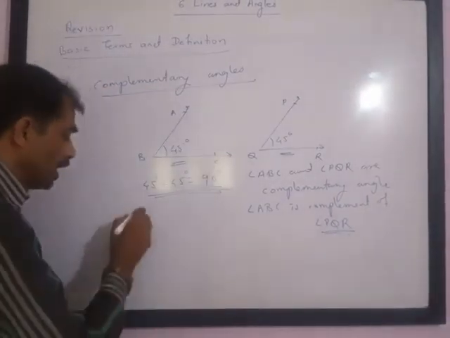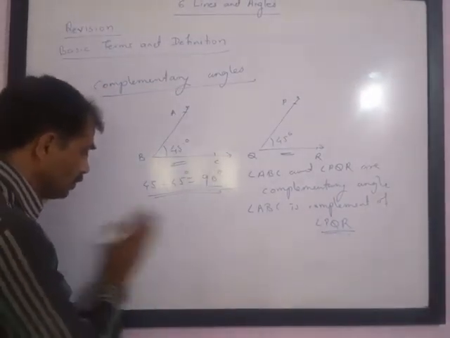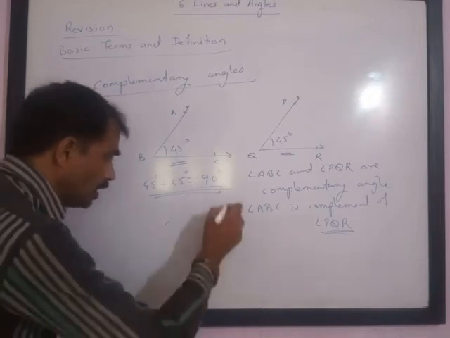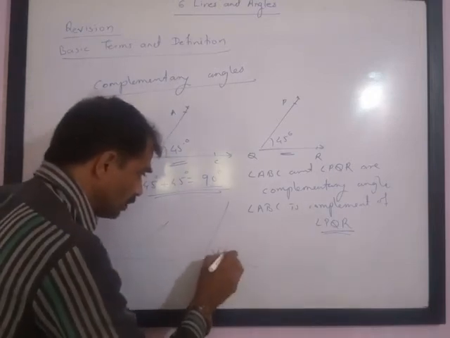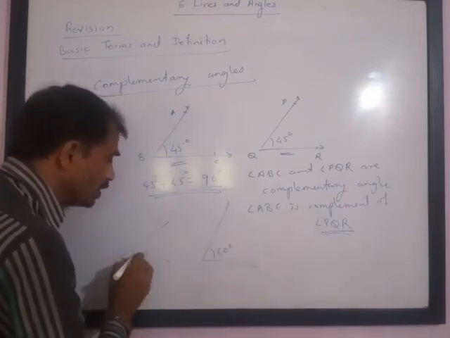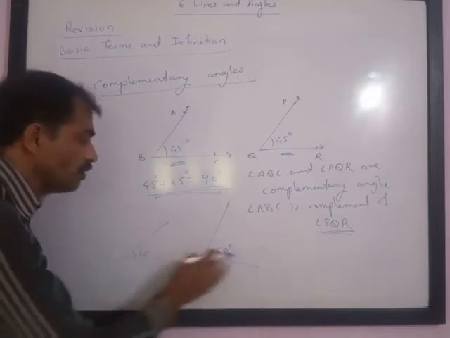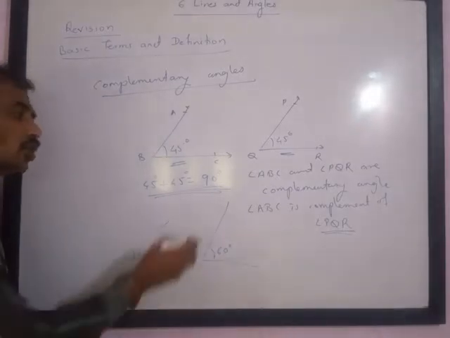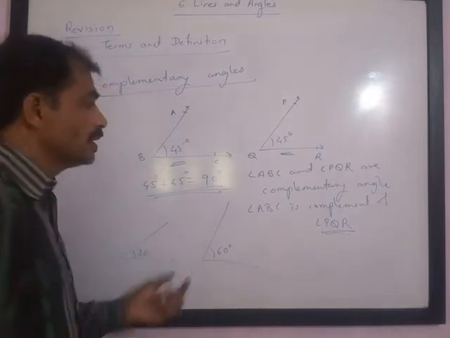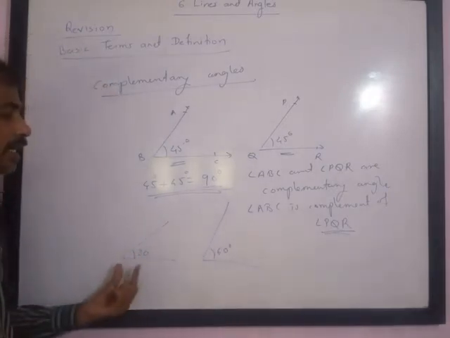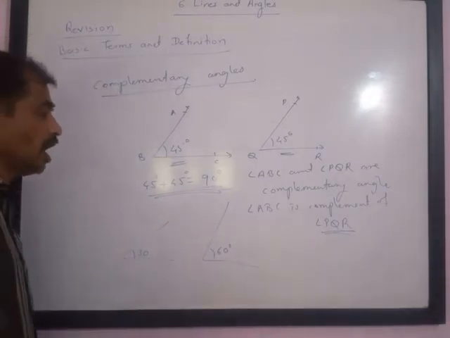If you take one angle as 30 degrees and the other angle as 60 degrees, please note here the addition of the two angles is again 90 degrees. So again they form complementary angles. They are called complementary angles and each is called the complement of the other.